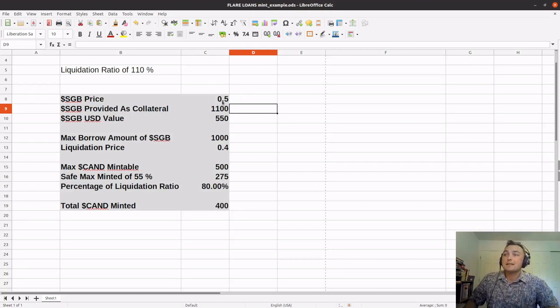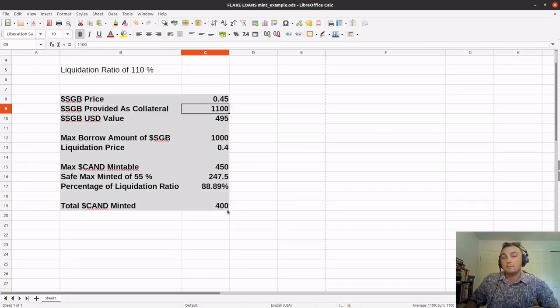So for instance, say the Songbird price drops to 45 cents. Now the value that we have put in as collateral is only $495. This means that our 400 Canary dollars down here is closer to that liquidation point because we don't have as much collateral to back it up. So since the Songbird price dropped, we have a couple options here. We can either repay the Canary dollar or some of the Canary dollar to get back to a safe level, or we can add more collateral.